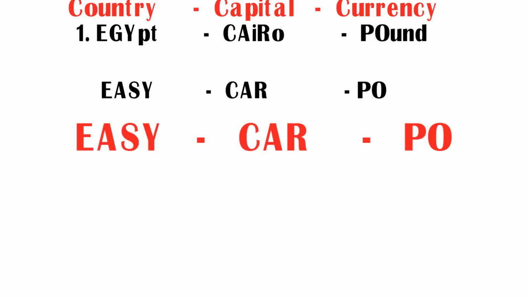Friends, I think you like this trick. Easy stands for Egypt, car stands for Cairo, PO stands for pound. In this way, we have covered Egypt, currency and capital. Try to remember these three words or sentence so that you can easily remember Egypt, currency and capital. Easy car loans for bank POs.